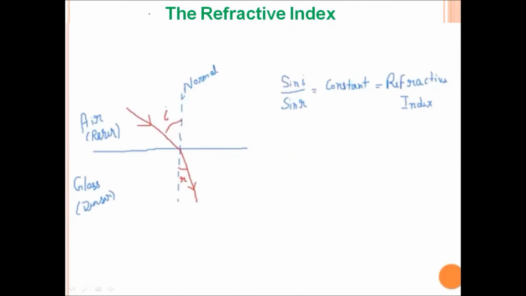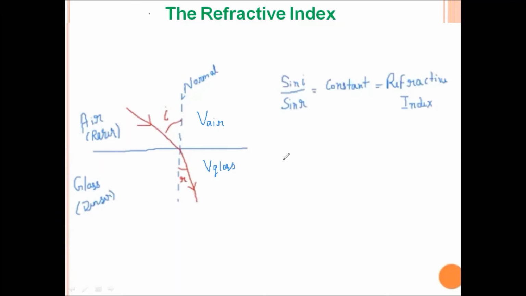Or we can say refractive index is the measure of bending of light rays when it passes from one medium to another. The more the refractive index, the more the bending of light takes place. There is another way of calculating refractive index. As we know, when light passes from air into glass, there is a change in the speed of light. That is, the speed of light decreases as we move from medium air into medium glass. Let us take the speed of light in air to be v air and the speed of light in glass to be v glass. So refractive index can also be calculated.